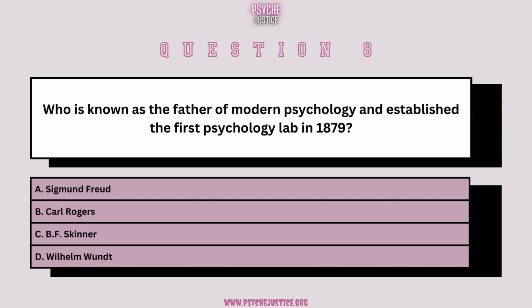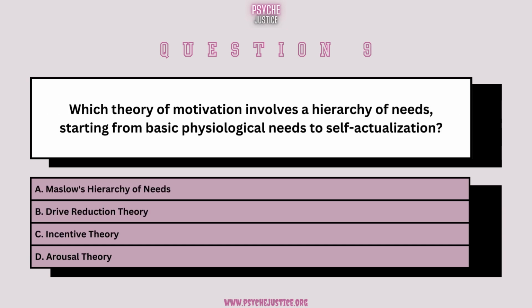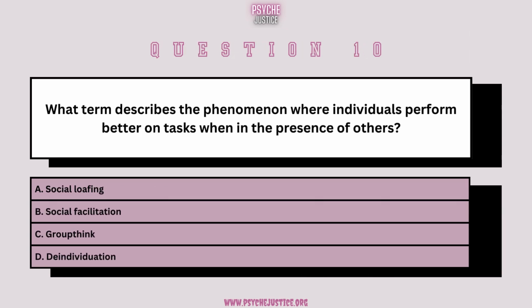Psychoanalysis. Who is known as the father of modern psychology and established the first psychology lab in 1879? Wilhelm Wundt. Which theory of motivation involves a hierarchy of needs, starting from basic physiological needs to self-actualization? Maslow's hierarchy of needs.